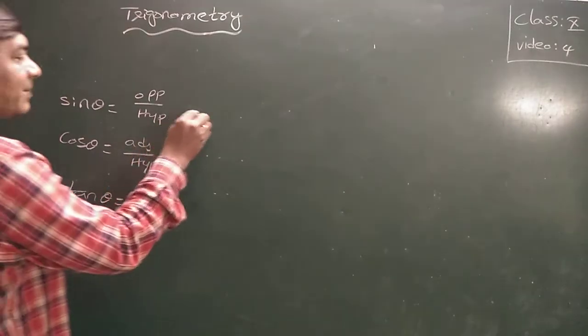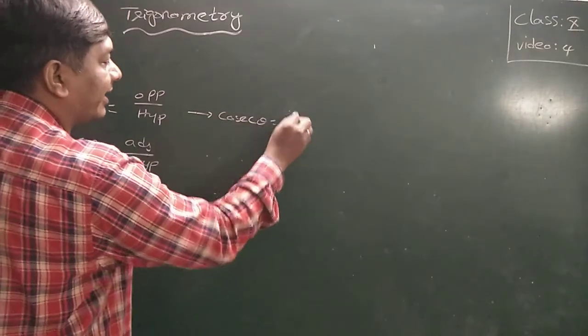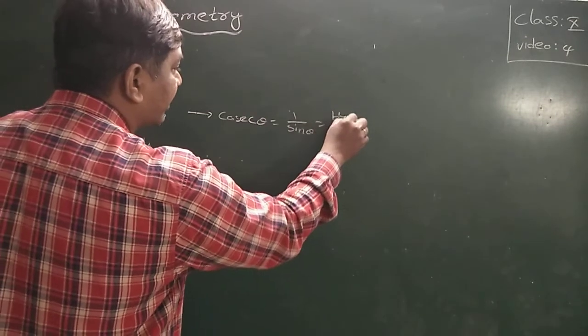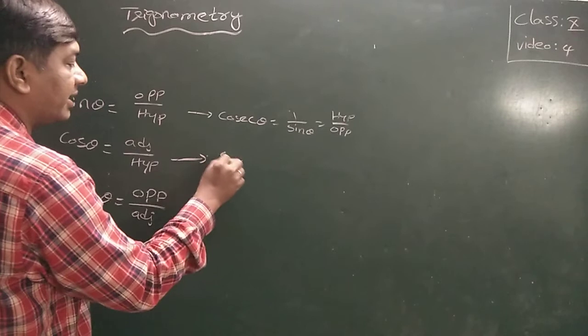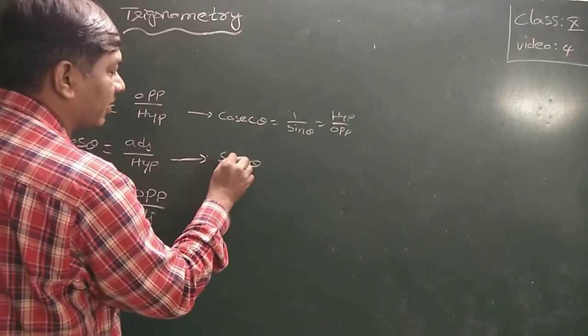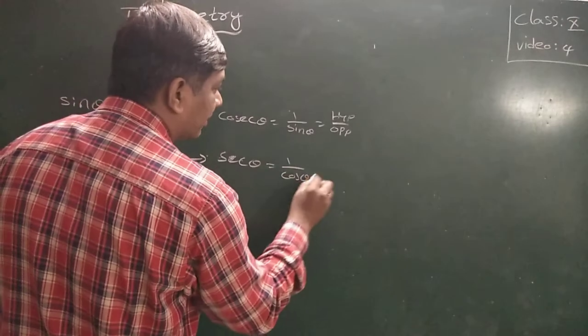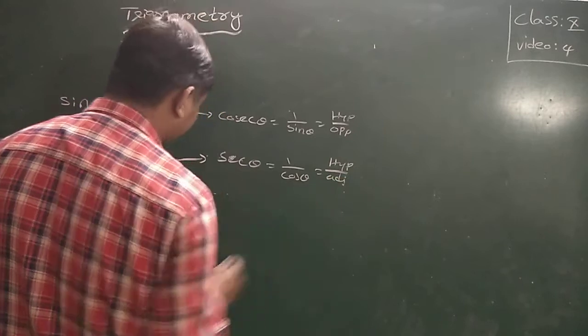The reciprocal of sine is cosecant. Cosecant theta is 1 by sine, that is equal to hypotenuse by opposite side. The reciprocal of cos theta is secant theta, that is hypotenuse by adjacent side.